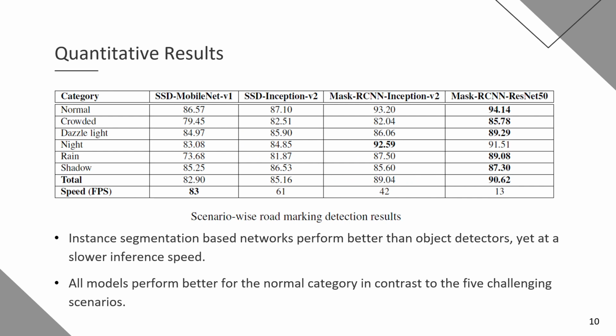Moving on to quantitative results, this table shows the F1 scores and the inference speeds of each model. It is evident that the instance segmentation networks perform better than the object detectors but with a trade-off for inference speed. It can also be observed that all models perform better for the normal category than the 5 challenging scenarios.